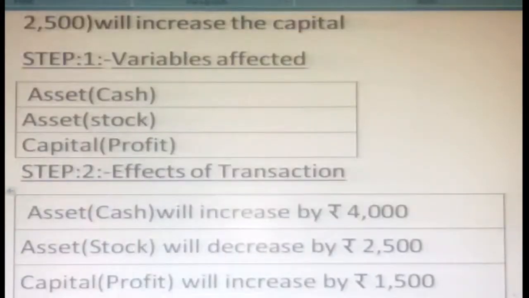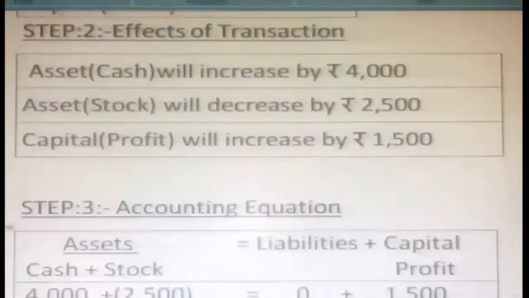Now the effects of the transaction, step number 2. As an asset, cash will be increased by 4,000. We got money. The stock will decrease as an asset by 2,500, the cost of the asset. For capital, we got profit: 2,500 worth of goods we sold for 4,000, so we got 1,500 profit. Where do we show it? Capital. Increased by 1,500. So how is the accounting equation?